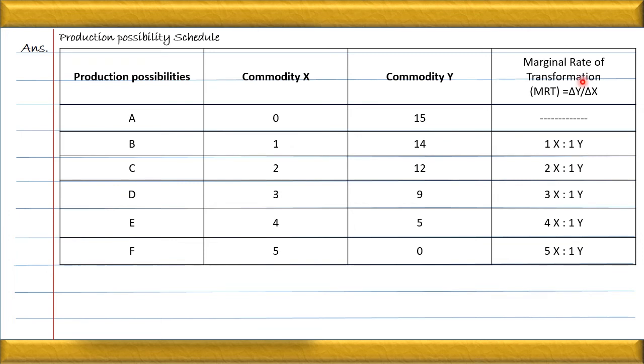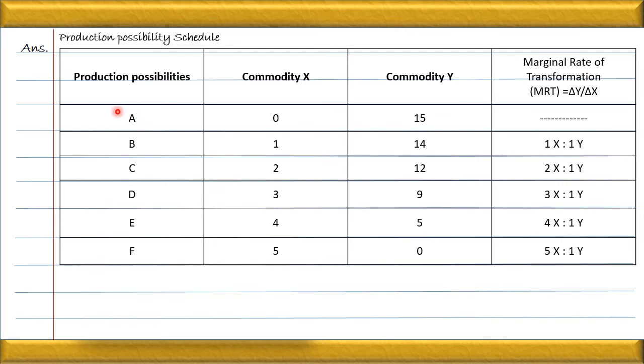Listen, the formula to calculate the marginal opportunity cost or MRT is delta y upon delta x. Delta y means loss in the production of y, and delta x means gain in the production of x. So the formula is loss upon gain. Delta means change in y divided by change in x.